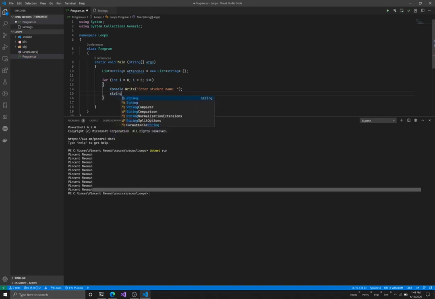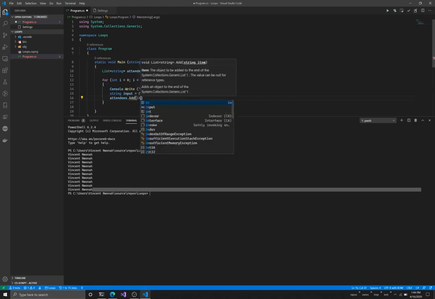So we're going to say string input = Console.ReadLine(), right? And now we have to add this input to our list of attendees up here, and then we can just say attendees.Add(input).